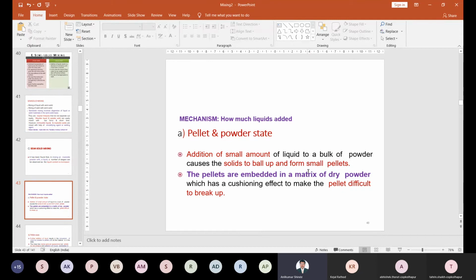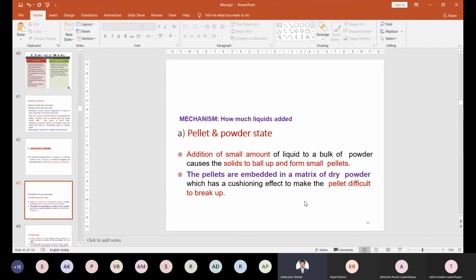The small pellets that are formed, you mix them again into the powder mixture, right? And you can make a ball of them. This ball gives that cushioning effect: the outer surface will be powder and the inner one will be the pellet, so we can give the cushioning effect to that particular pellet. So it is difficult to break up those pellets, right?